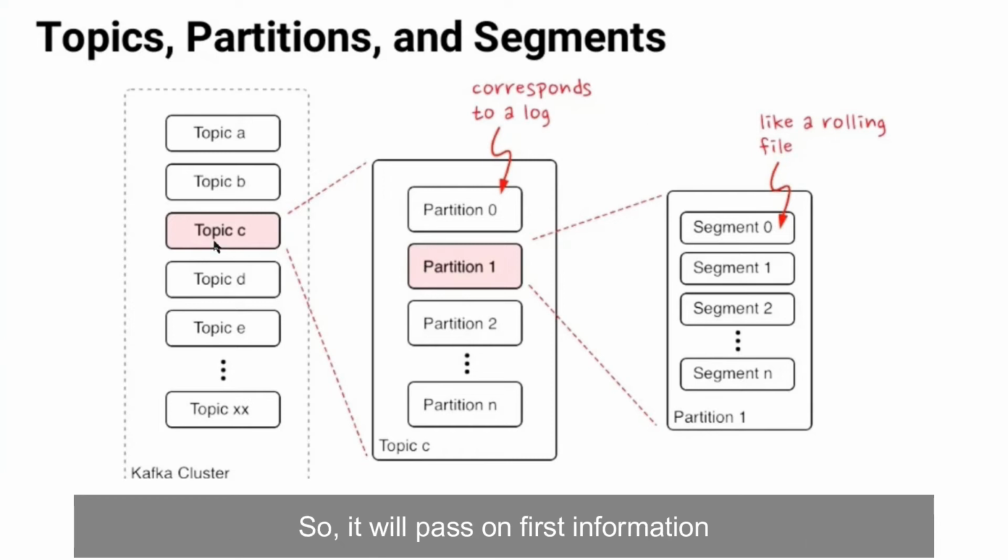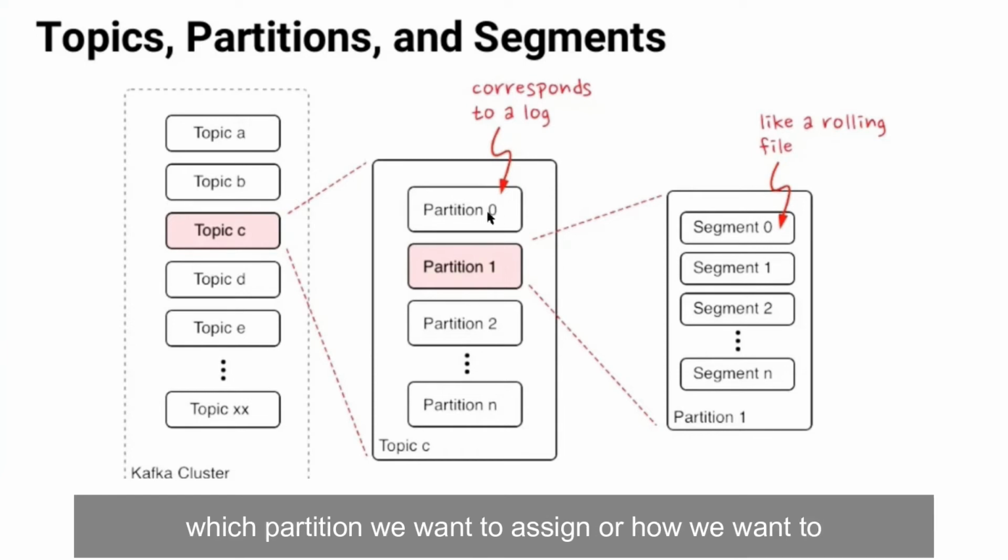So it will pass on the first information. Suppose we have 5 records, 5 rows containing data of 5 employees. So we send it to this topic C. Suppose this topic C is the employee topic. It will furthermore divide it into different partitions, right? And every partition will then segment that information. And if we don't